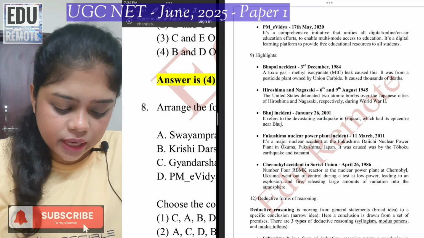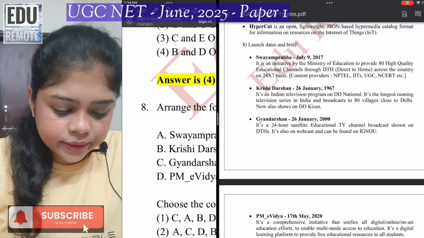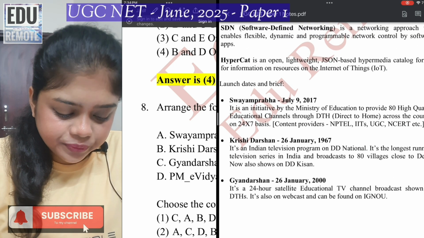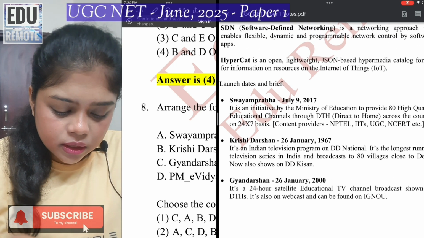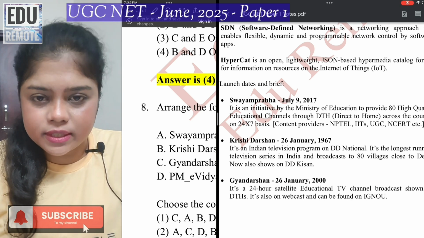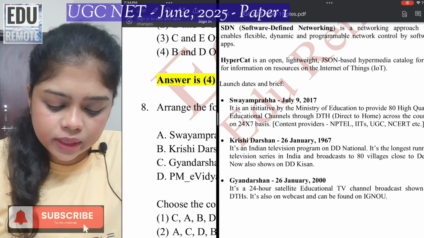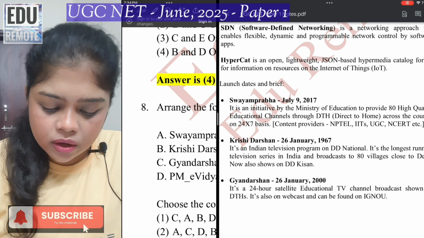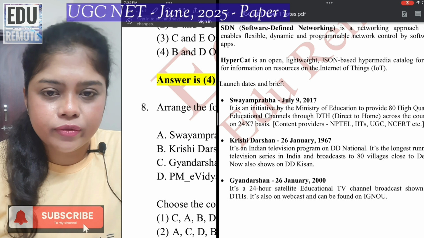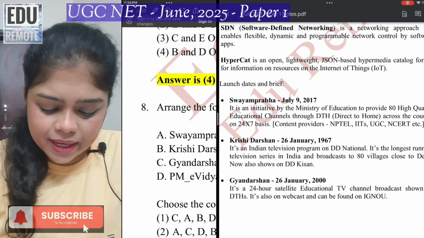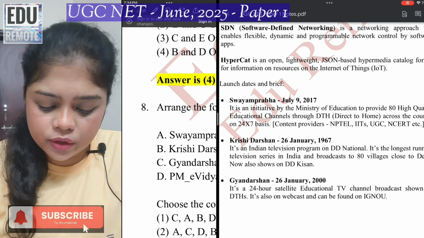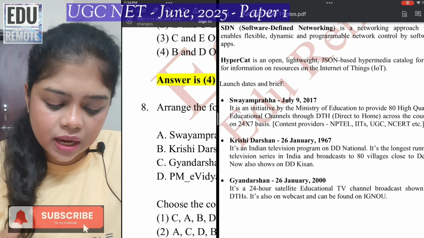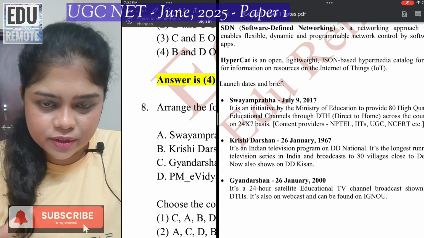So we will go to the explanation tab. So as you can see, the focus is on launch dates. So Swayam Prabha, this is 9th July 2017, and it was the initiative by the Ministry of Education to provide 80 high quality educational channels direct to home across the country on 24/7 basis. There are some content providers like NCERT, UGC, IIT, etc. So more or less all of these are education channel initiatives.